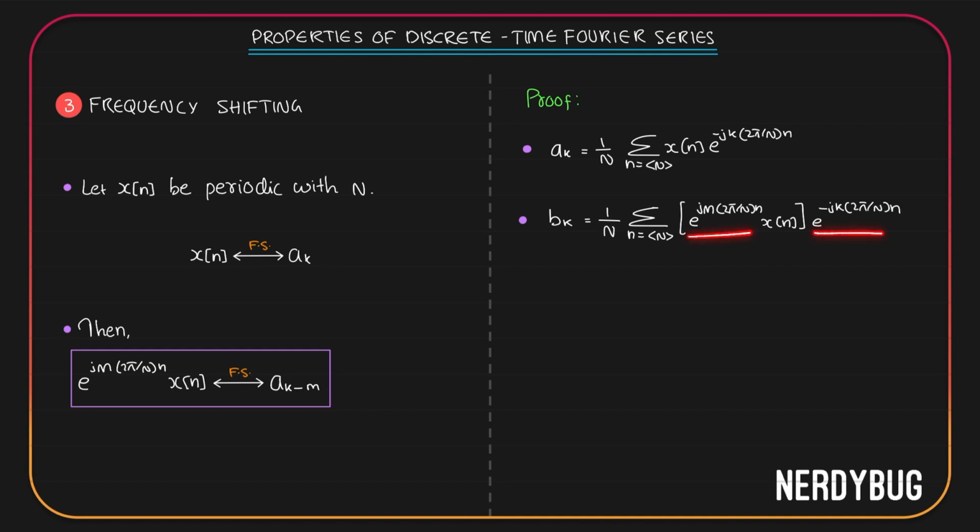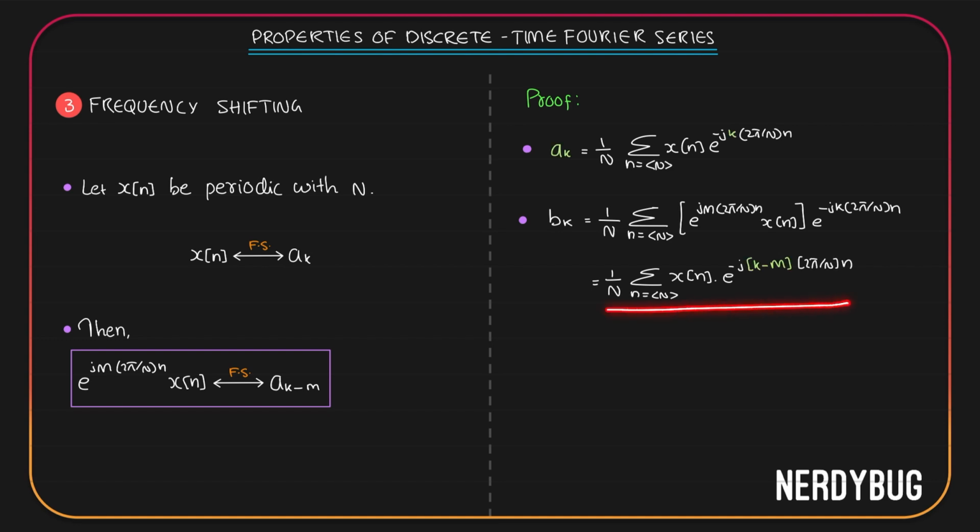We have two exponentials. We can combine them by adding their exponents. So we get 1 by n summation where n takes any n consecutive integer values. x of n is there. Then we get e raised to minus j k minus m 2 pi by n.